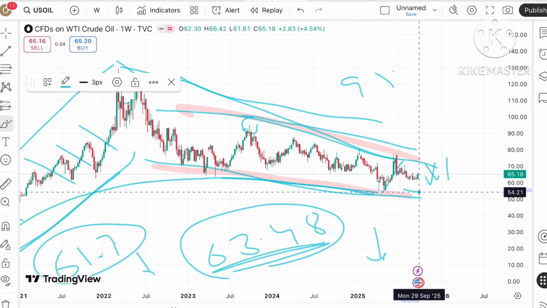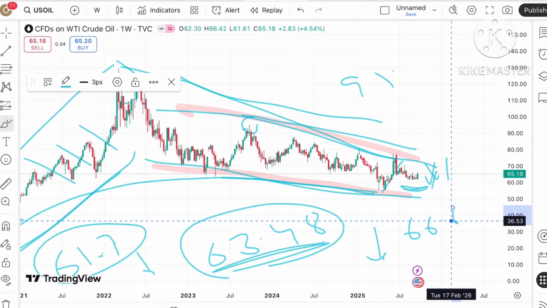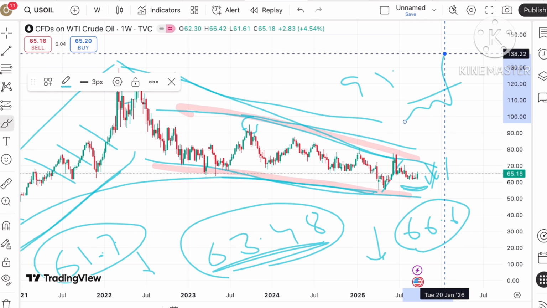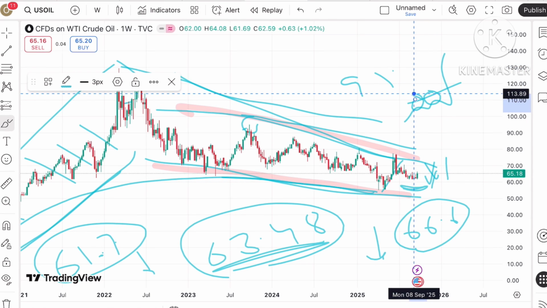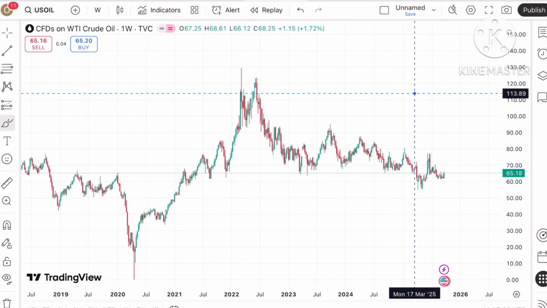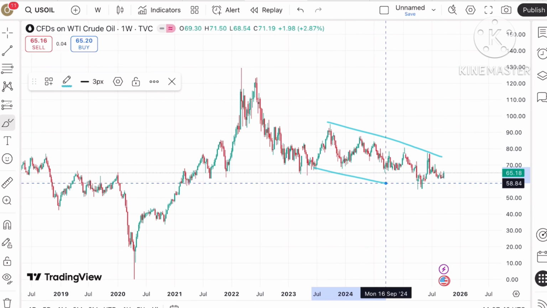If you look at this trend, a U pattern is being formed, so chances are high that the price sustaining above this level can move above a level of $66.6, and from there it can move further upside. And this level is already weak, so we can see the price can rise up to this particular level. And if you look at this particular trend, chances are very high that a further upside can be seen because this pattern is forming.